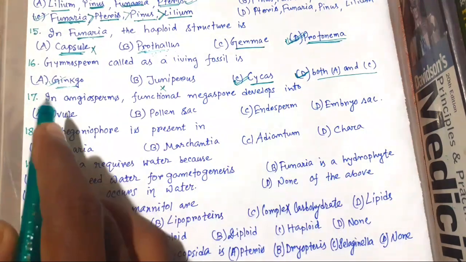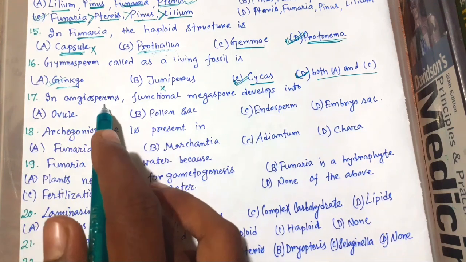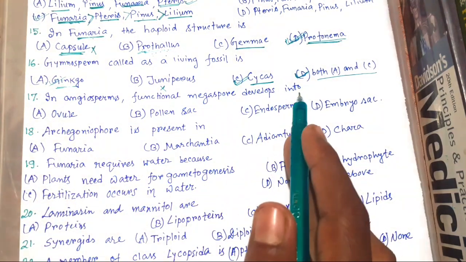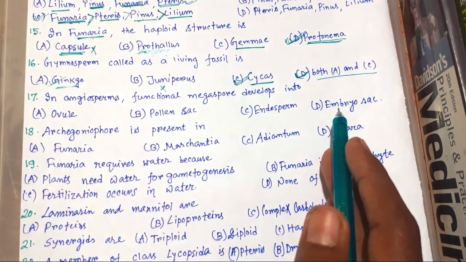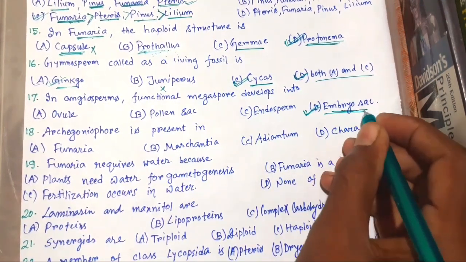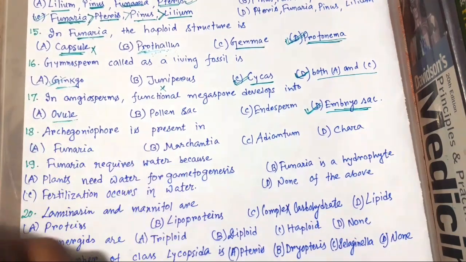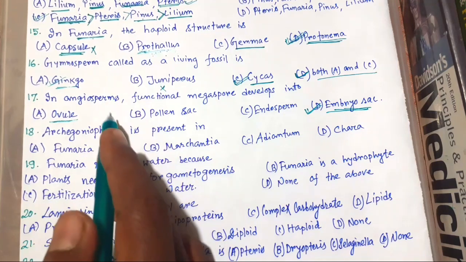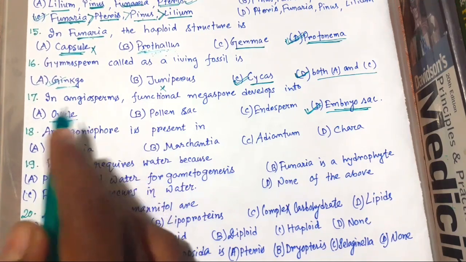Okay, now 17. In angiosperms, functional megaspore develops into... the right choice is embryo sac. The first choice was ovule. So what is ovule? You should know this. Megasporangium is equivalent to ovule.